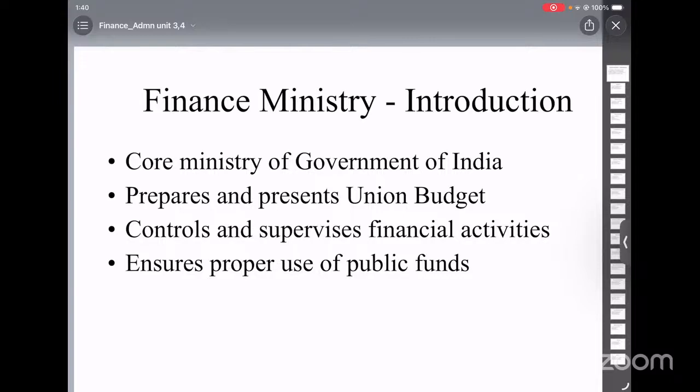And if there is any disagreement between the ministry and the Finance Ministry, the issue will be referred to the cabinet. In such matters, the opinion of the Finance Ministry is usually given more importance. So after this, there will be the preparation of revenue estimates. After finalizing expenditure estimates, the next step is preparing the revenue estimates. This is also done by the Finance Ministry.